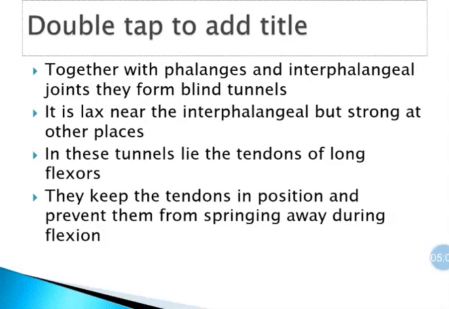Together with phalanges and interphalangeal joints, they form blind tunnels. These sheaths are lax near the interphalangeal joint, but strong at other places. In these tunnels lie tendons of long flexors. They keep the tendons in position and prevent them from springing away during the flexion of fingers.